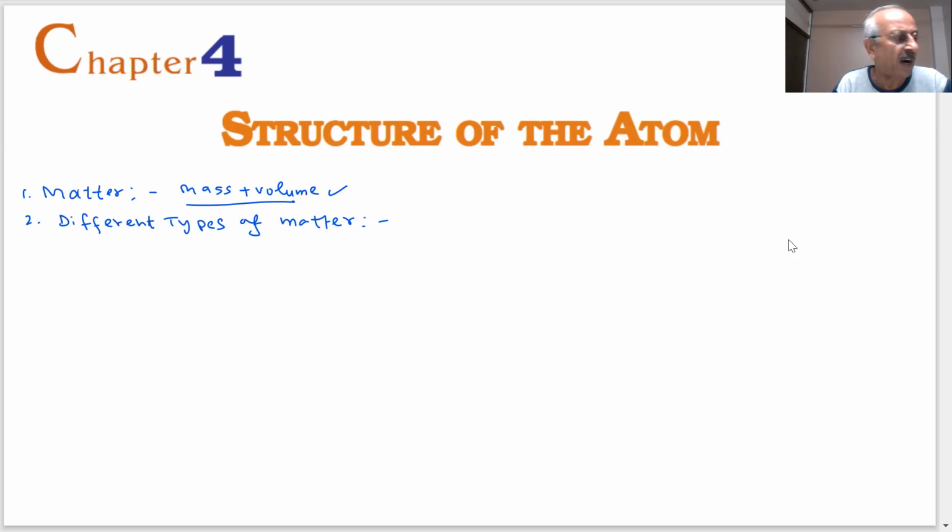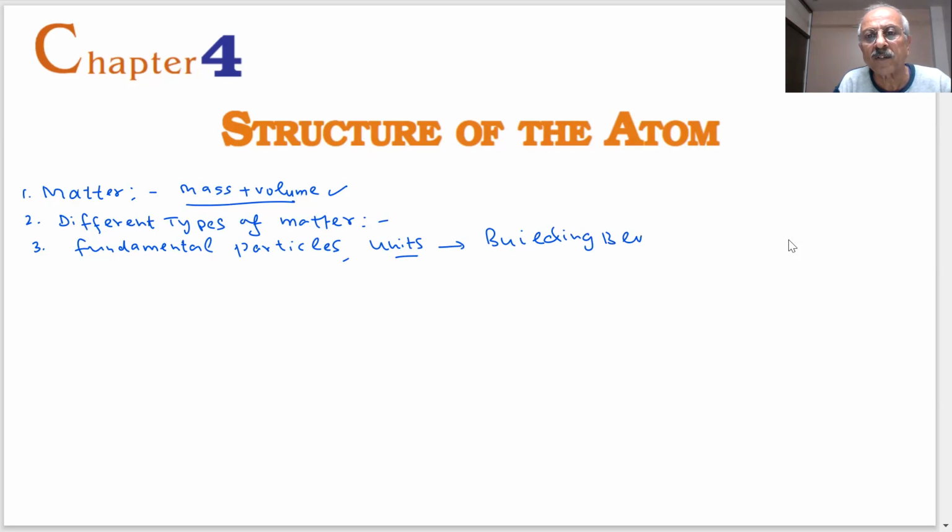So if there are different types of matter, what does it mean, students? Why should there be different types of matter? What we said, the fundamental particles or units which are the building blocks of matter. What are these called? Atoms. They are atoms and molecules.